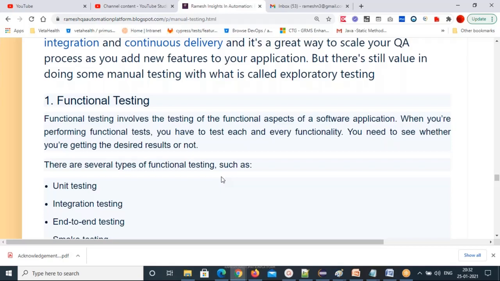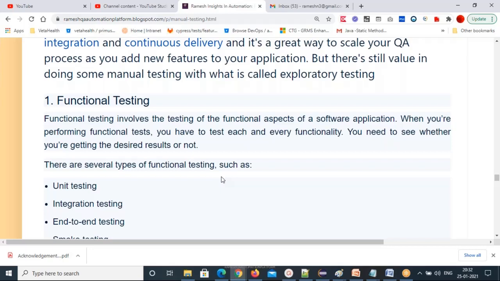Every element in the web page is working or not, whether it is correctly displaying the data or not. When you give the input, is that output correct or not? That's what functional testing will verify. We are going to check the desired result, the desired output the application is giving or not.